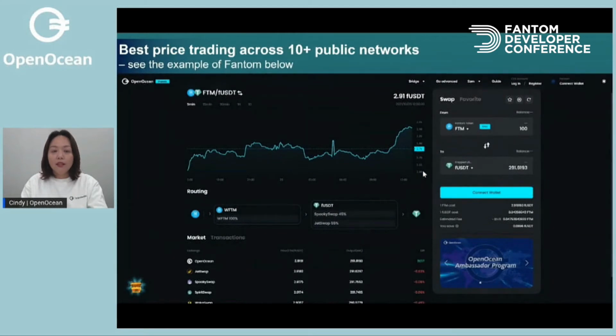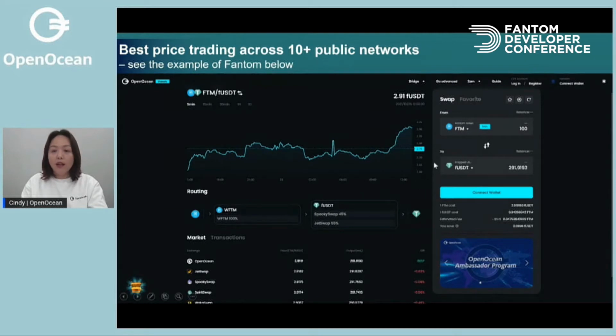Take this as an example of how users can use OpenOcean on Fantom. We have aggregated the leading DEXs on Fantom, for example, SpookySwap, SpiritSwap, SushiSwap, and Curve.